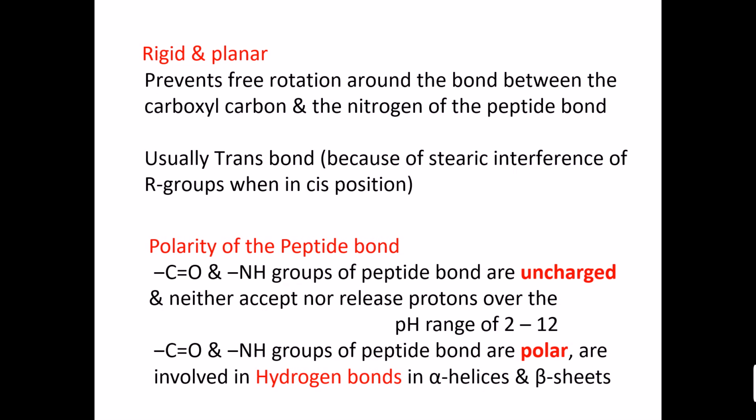Now the peptide bonds are uncharged, so they don't accept or release any protons over the pH range of 2 to 12. But they are polar, and so they are involved in hydrogen bonds in different secondary structures like alpha helices and beta sheets.